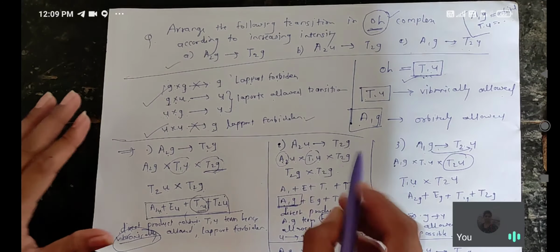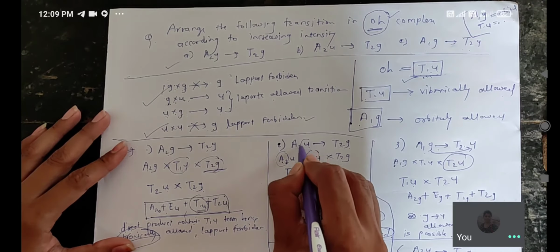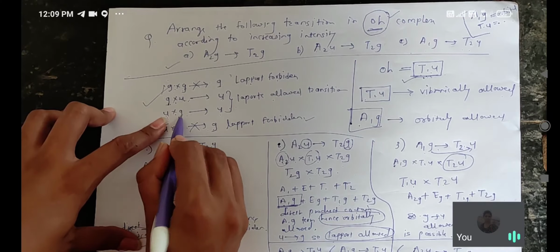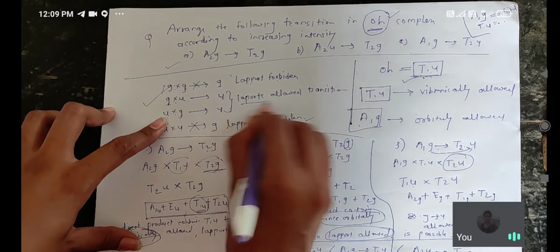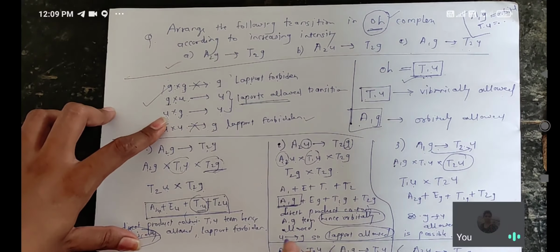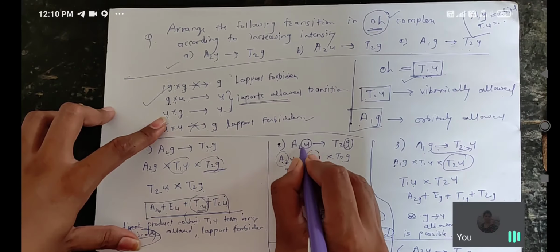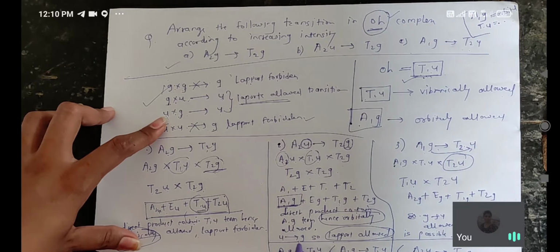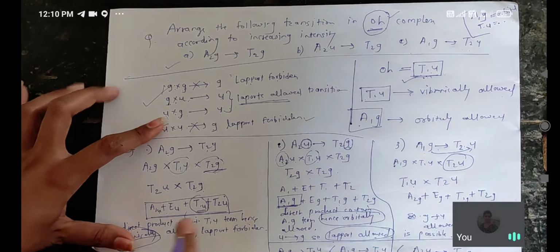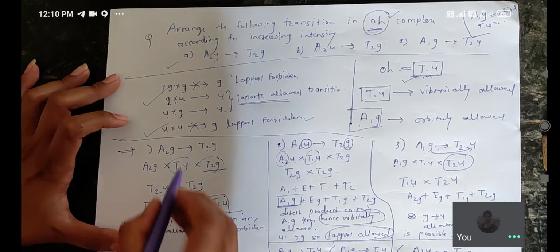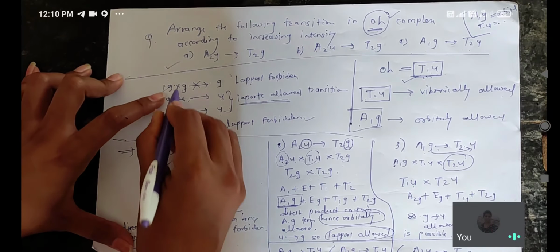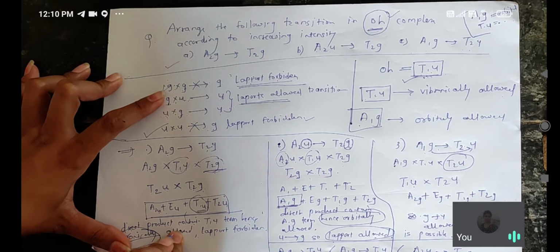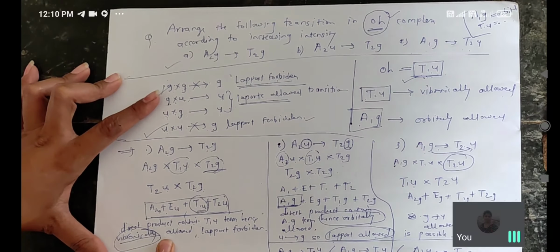Okay. Again in the example, see here, U is there and G is there. U into G, the product is U. That transition is Laporte allowed. So U into G, which U is taken? In the example, U is there and here G is there. So this is a Laporte allowed transition. But in this question, G into G is there. G into G, the product is G. This is Laporte forbidden. So this transition is Laporte forbidden. Here only the vibronic transition is there.